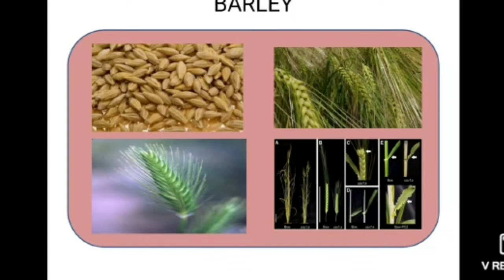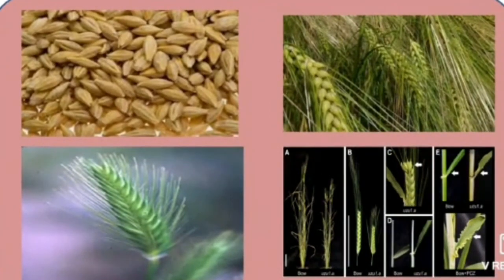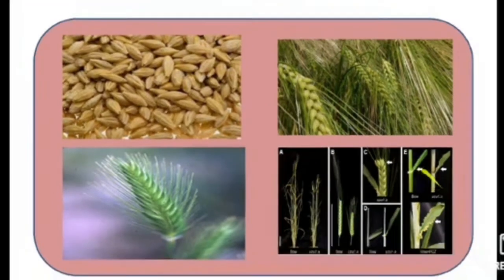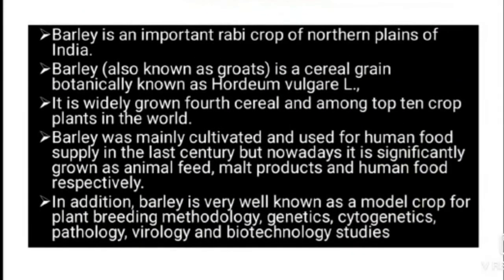Now we are going to see about barley. Here you can see the barley grains, the plant, and its spikes. Here we are going to see what barley is and where it came from. Barley is popularly known as Jau in Hindi, and is one of the most important cereal grains after rice, wheat and maize. In India, this crop is cultivated as a summer crop in temperate regions and as a winter crop in tropical regions. Barley is a short growing season crop and has good drought tolerance.